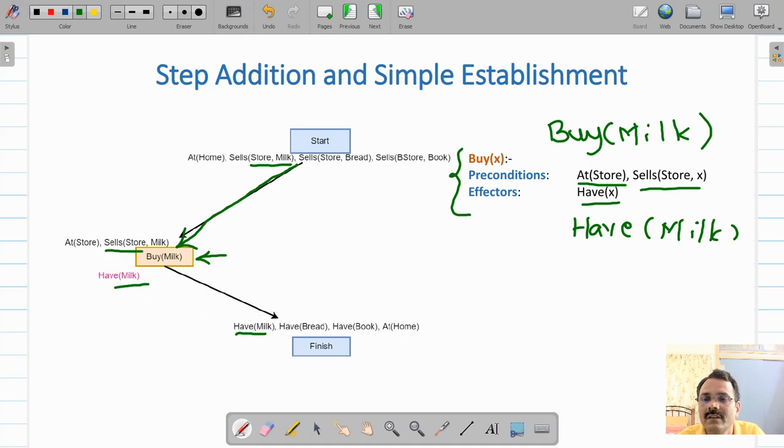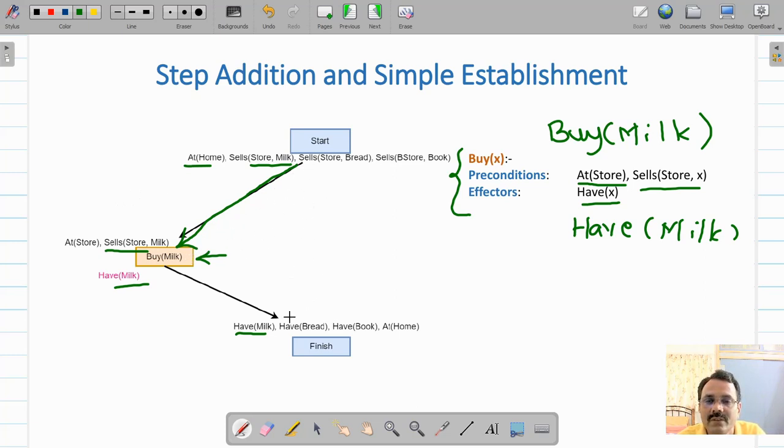But store sells milk is true, but at store is not true because you are at home. So something is required to make this precondition satisfied for buy milk, so that you will be at store. We will do that afterwards.